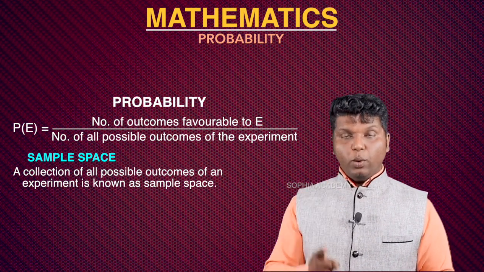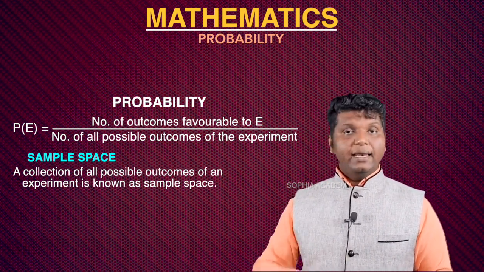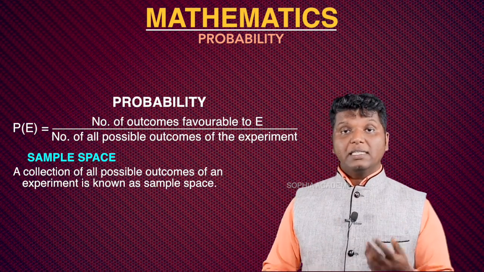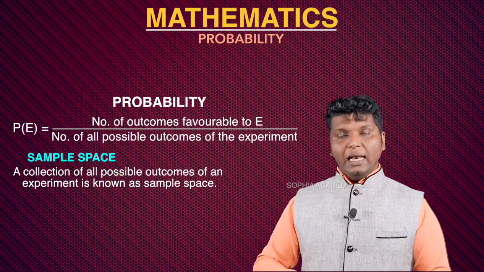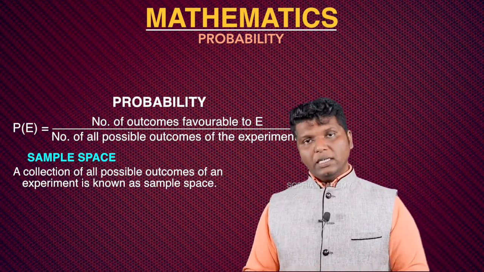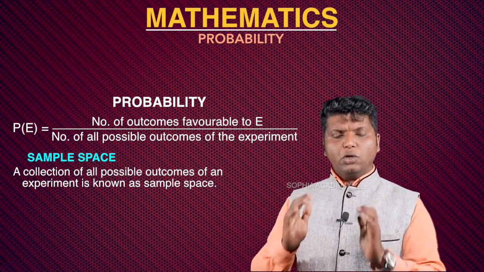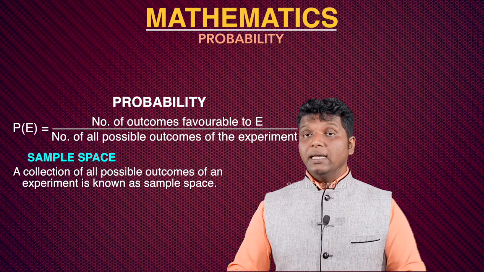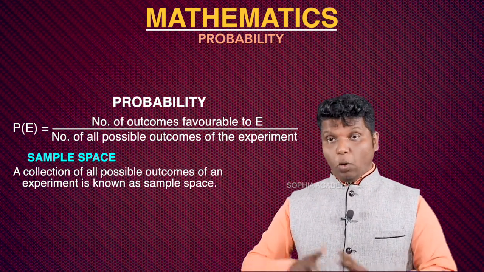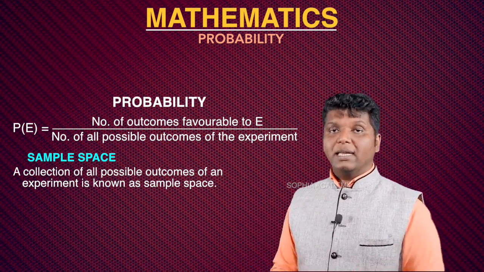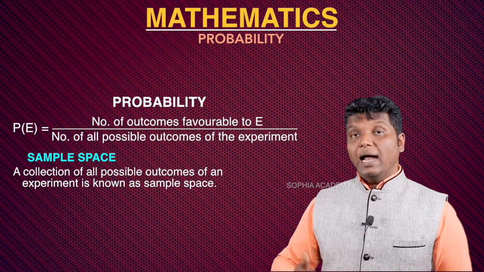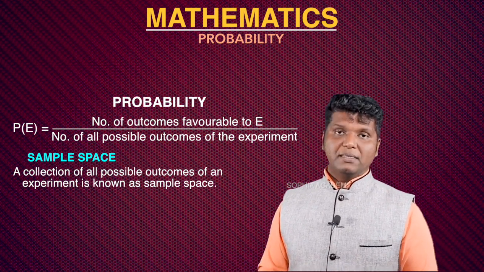Okay, first one is 1, next one is 4, then 9, then 16, 25, 36, 49, 64. Like this, one by one you have to take it off. Is that clear? So all the possible outcomes regarding a particular event are altogether grouped and kept inside a flower bracket, and that is what we call a sample space.